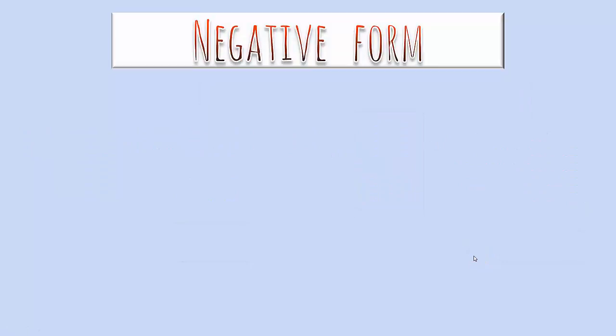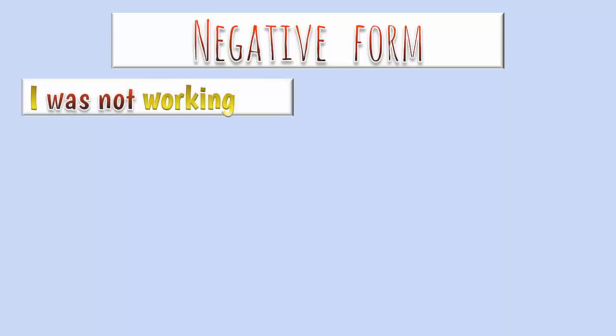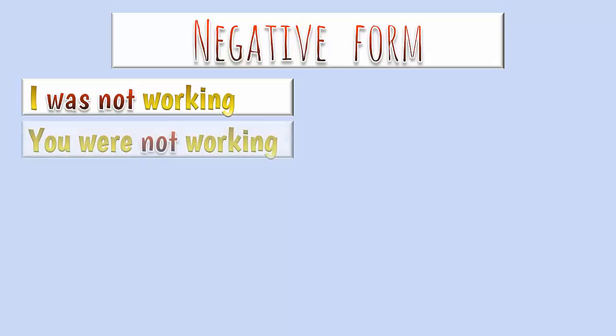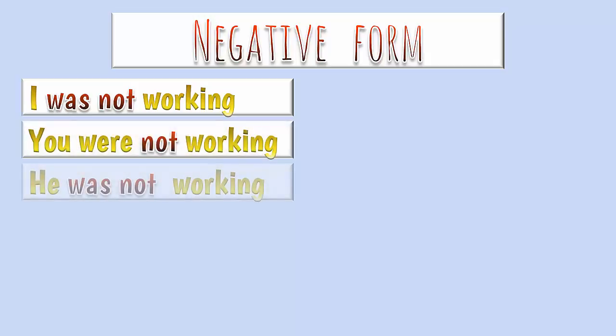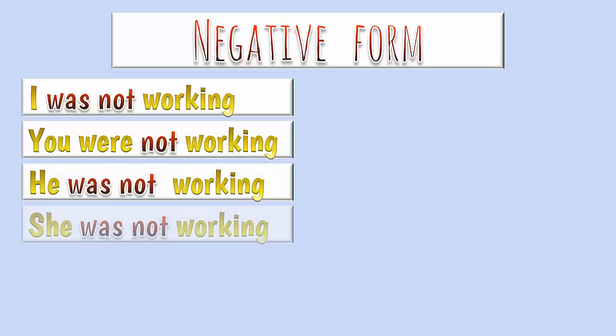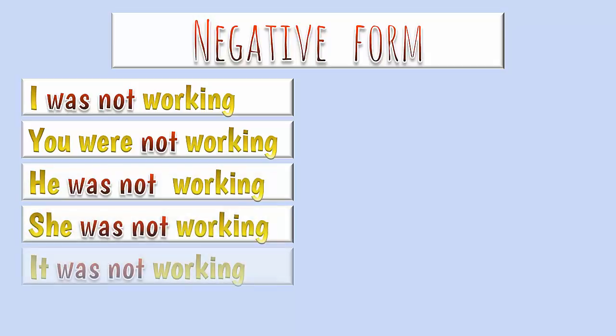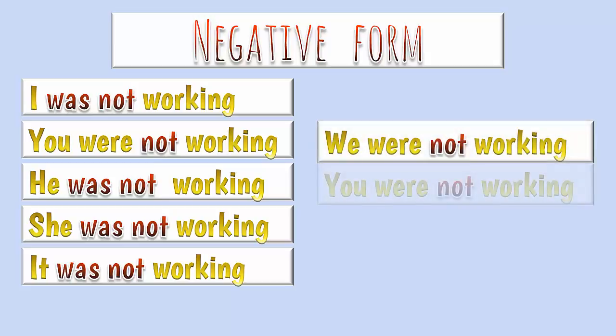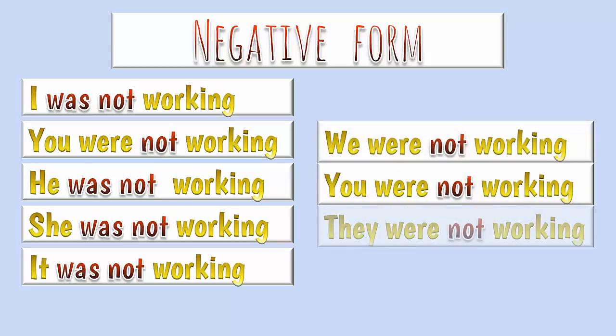So in the negative form, we say, I was not working, you were not working, he, she, it was not working, we, you, they were not working.